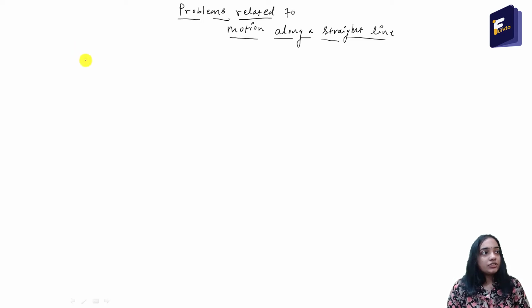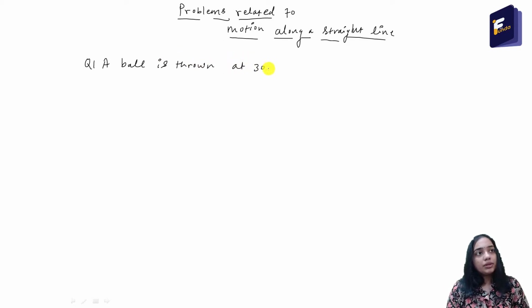So the first question is: a ball is thrown at 30 meter per second.